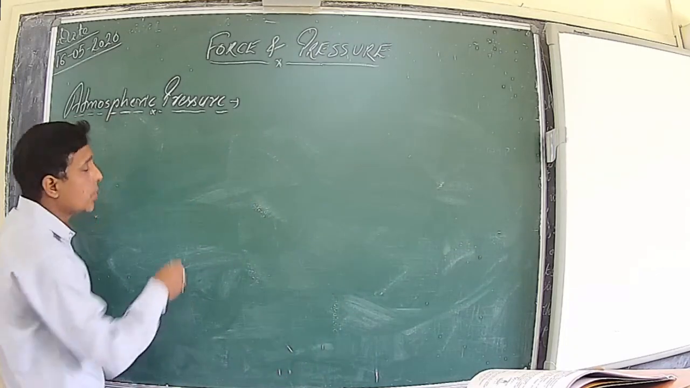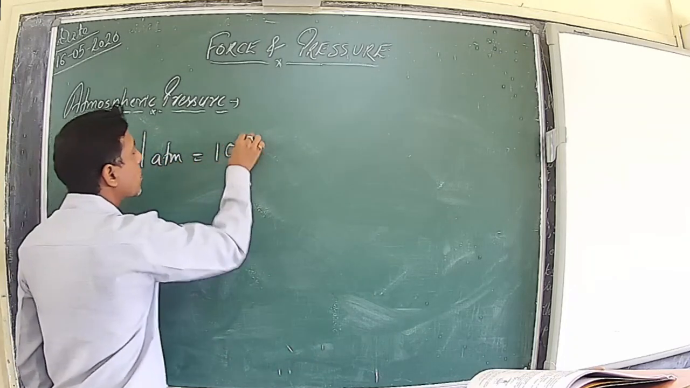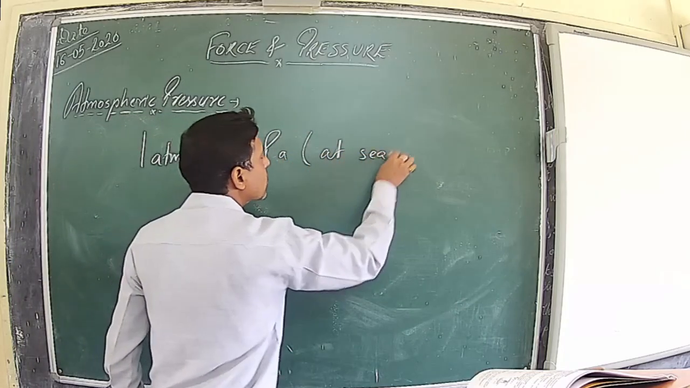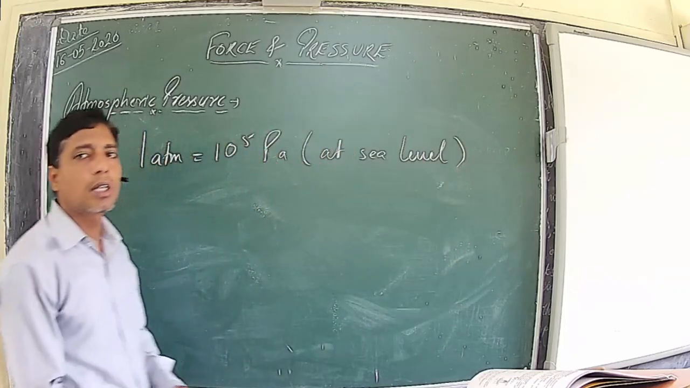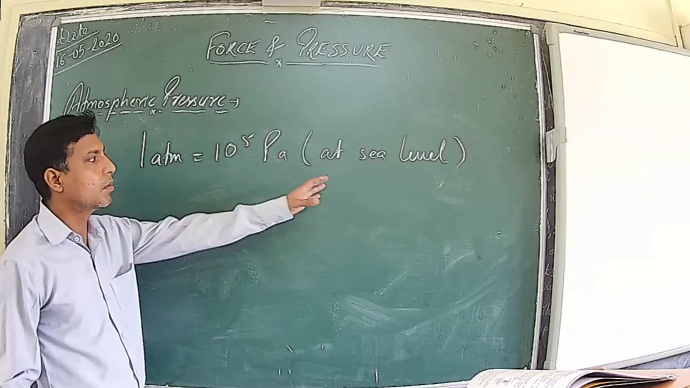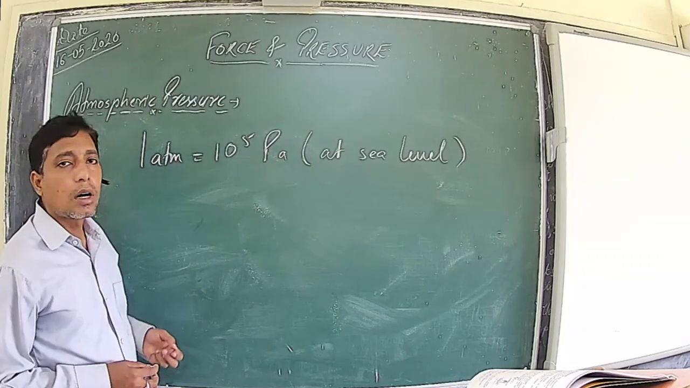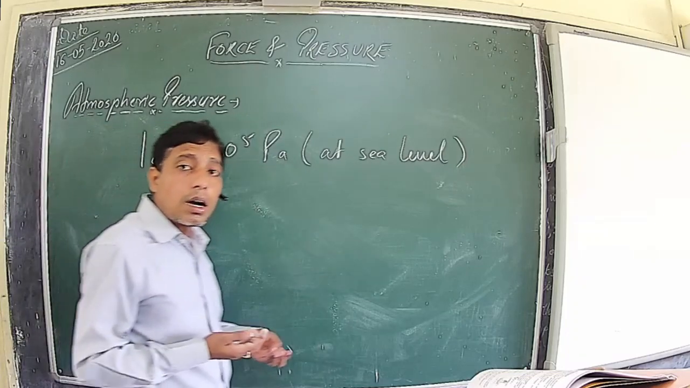So as I have told you, 1 atm is approximately 1 lakh Pascal at sea level. The maximum atmospheric pressure acting on the surface is at sea level, and it is measured as approximately 1 lakh Pascal. Now, what happens? The atmospheric pressure is inversely proportional to the altitude.